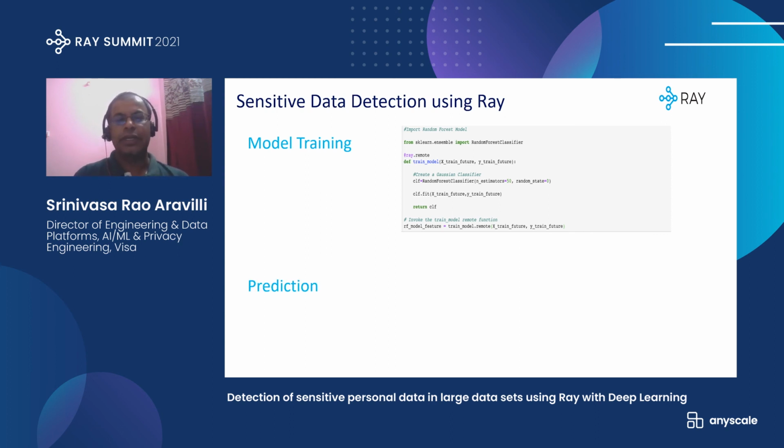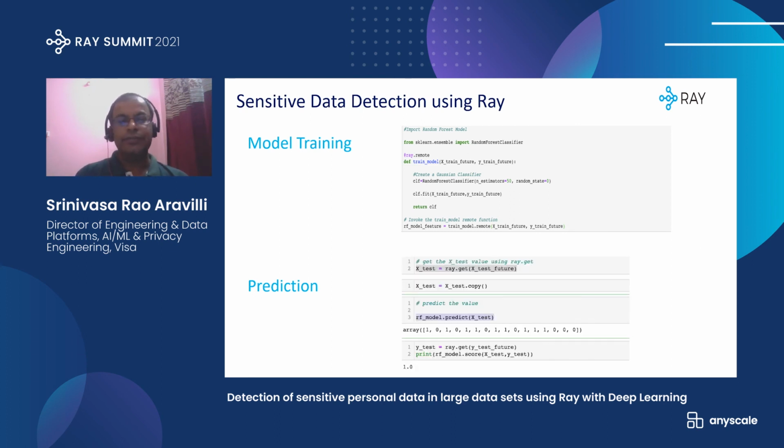Once the model is created, we are executing the model with the training data and the training features. That's what the train_model.remote function will do. Once the model is executed, the model is ready.